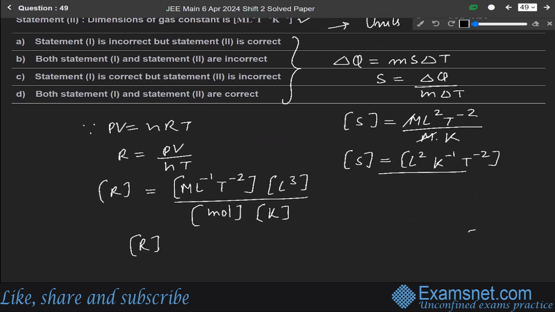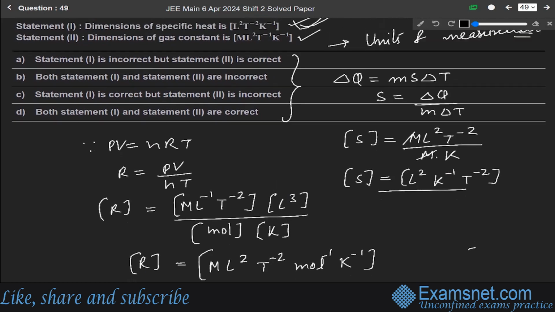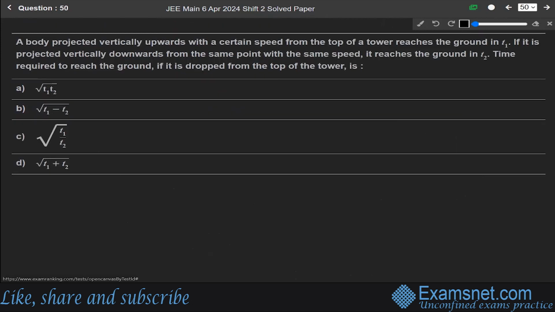So R will become L square T minus 2 mole inverse and Kelvin inverse. In statement 2 we are given M L square T minus 1 Kelvin. This is the wrong statement. So statement 1 is correct and statement 2 is incorrect. From this point of view, option C is the correct answer.